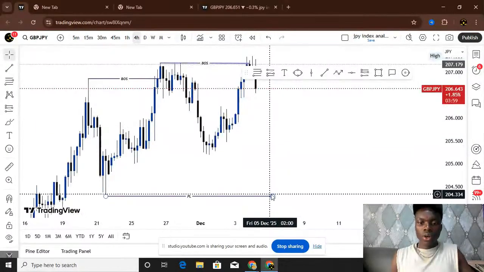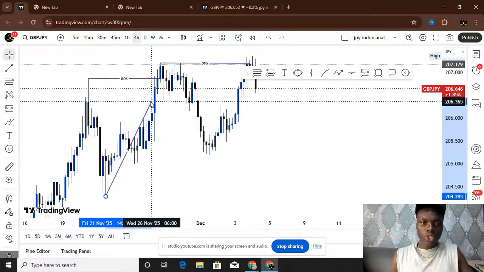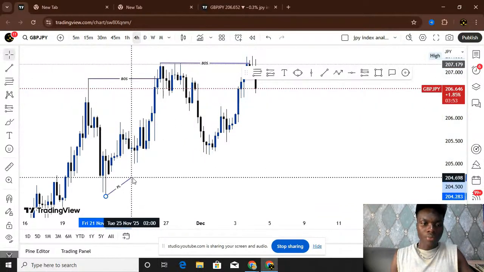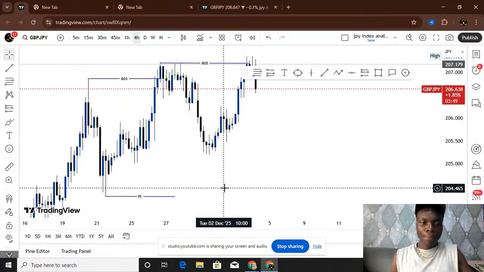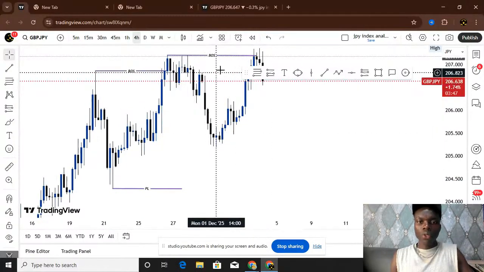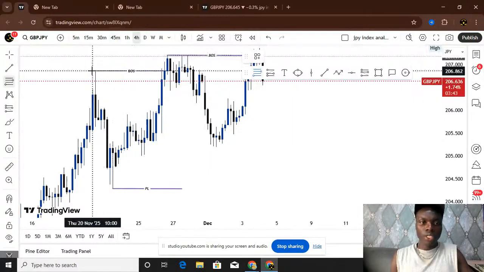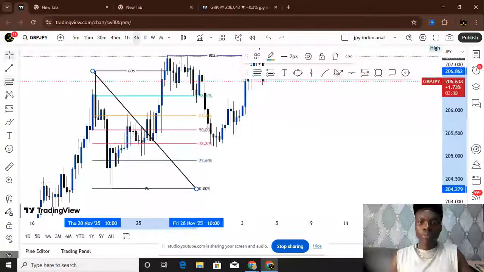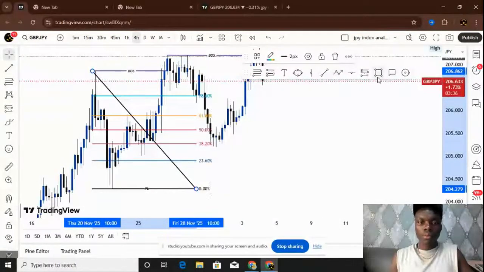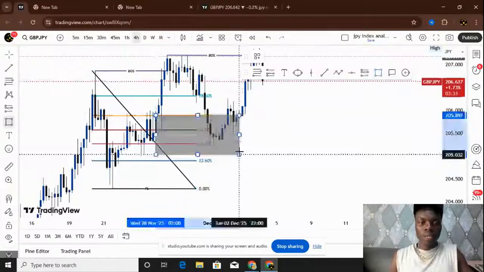So here is not going to be the protected low for the whole of this trend anymore. It's going to be a protected low for only this high. So where is it going to stop? It's going to stop here. And if we want to get the buy of this zone, what I do is I take my Fibonacci from the break of structure to the protected low. I mark out my zones from the 61 to the 38.